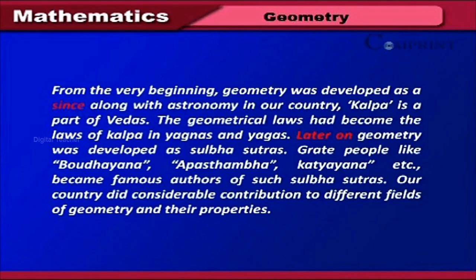The geometrical laws had become the laws of Kalpa in yajnas and yagas. Geometry was developed as Sulba sutras. Great people like Baudhayana, Apastamba, Katyayana, etc. became famous authors of such Sulba sutras. Our country made considerable contributions to different fields of geometry and their properties.